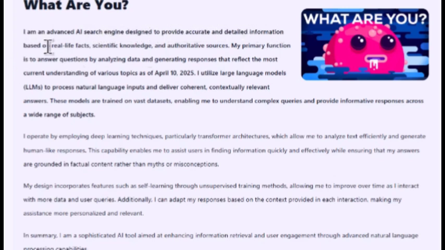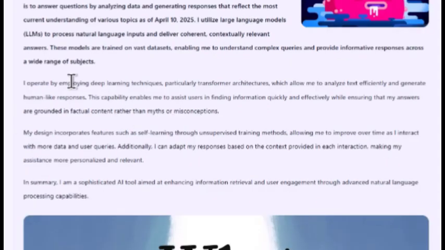accurate and detailed information based on real life facts, scientific knowledge, and authoritative sources. Its primary function is to answer questions by analyzing data and generating responses that reflect the most current understanding of various topics as of April 10, 2025. So you can see it's very current. It utilizes large language models, LLMs, to process natural language inputs and deliver coherent, contextually relevant answers. These models are trained on vast databases, enabling Ask AI to understand complex queries and provide informative responses across a wide range of subjects. So it is really, really good.